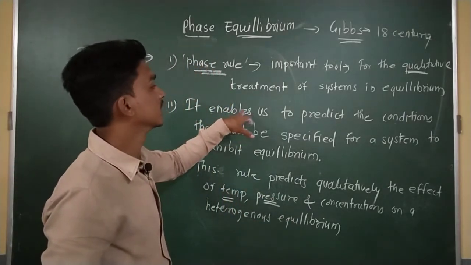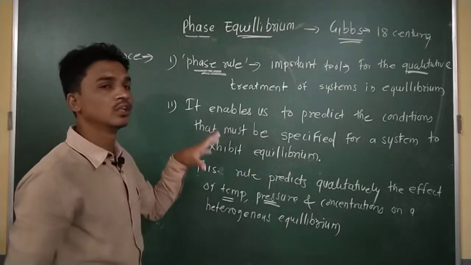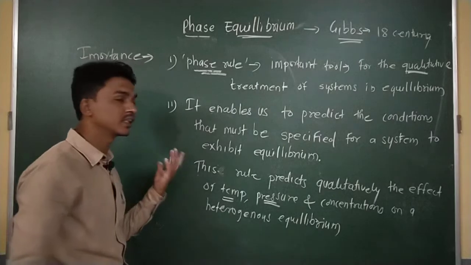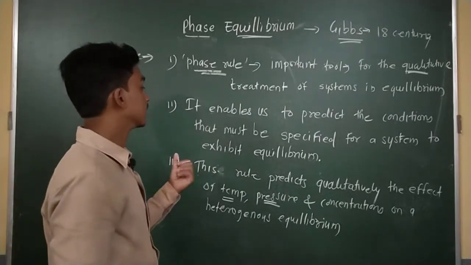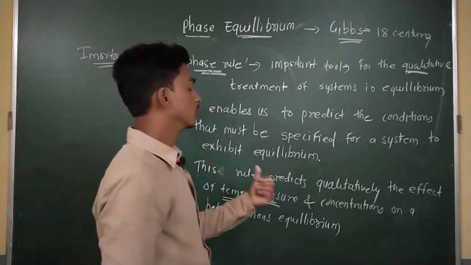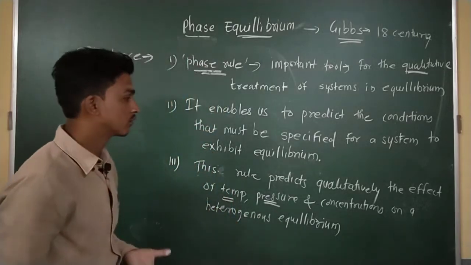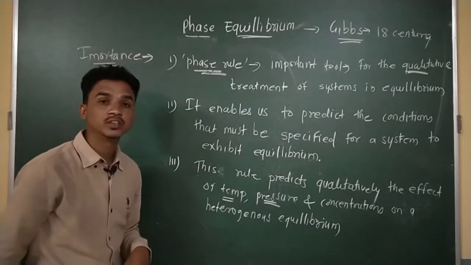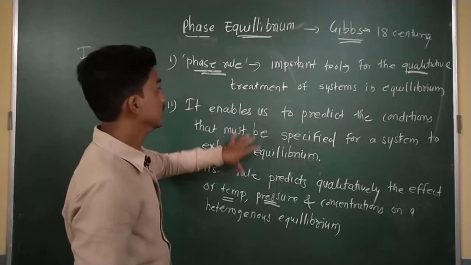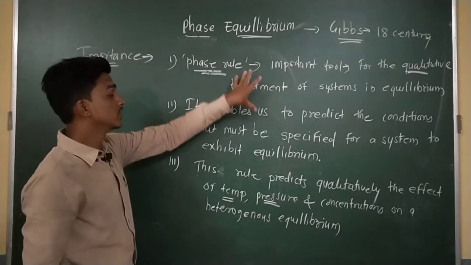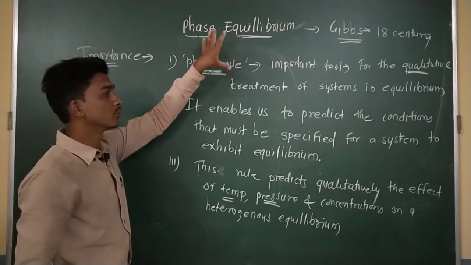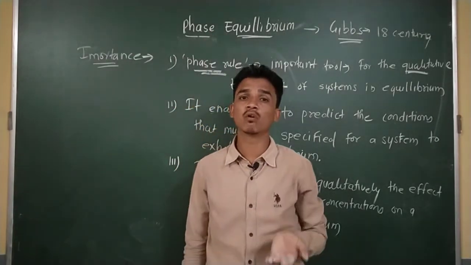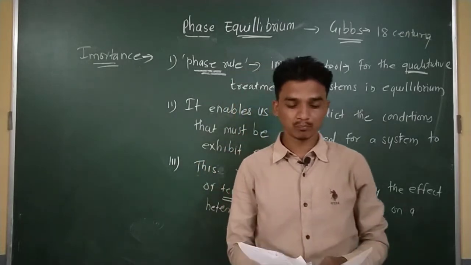This rule predicts the conditions in which two or more chemical components exhibit the equilibrium state. And the third importance is that this rule predicts the effect of temperature, pressure and concentrations on the heterogeneous equilibrium. Okay, this is the importance of the chapter. By using the knowledge of phase equilibrium, we can predict whether these systems exhibit the equilibrium state or not.